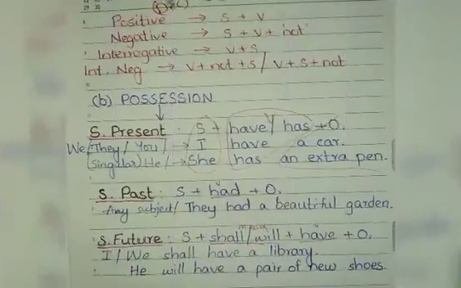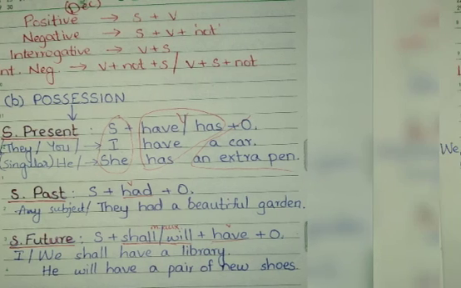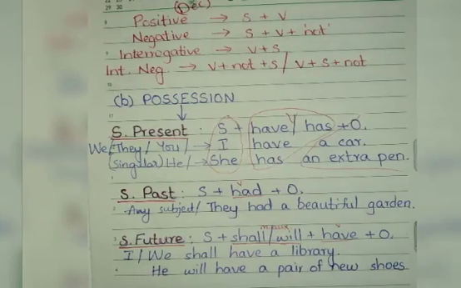For example, I or we shall have a library. That means in the future, I or we shall have a library. He will have a pair of new shoes. So these are parts A and B of simple or indefinite, present, past and future tenses.